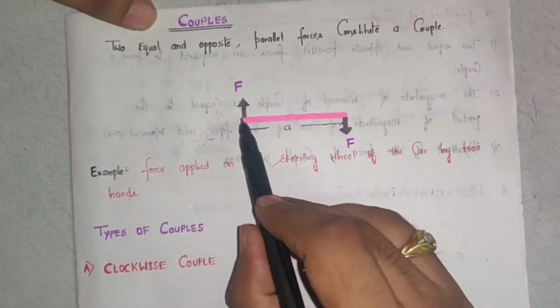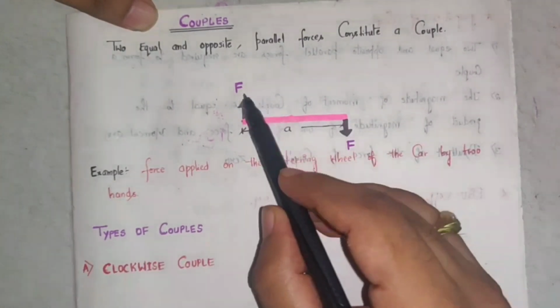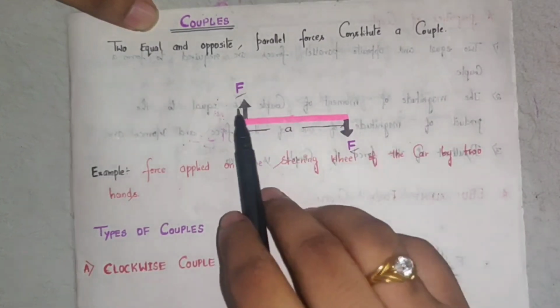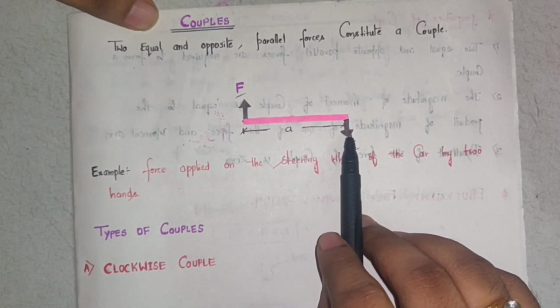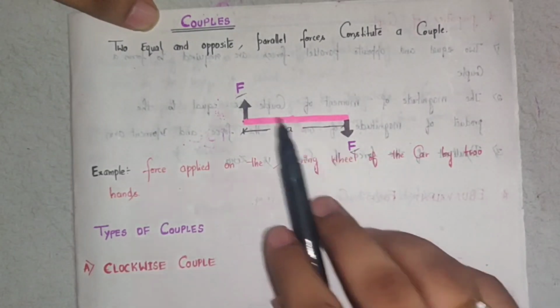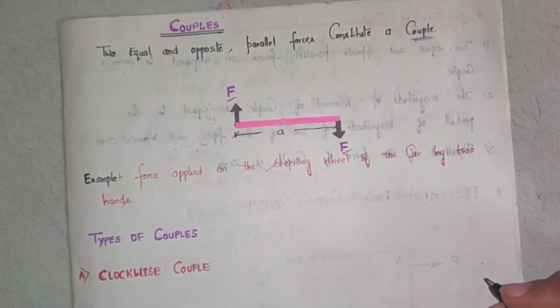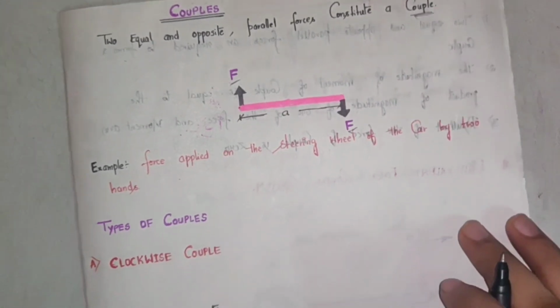That is, when a body is subjected to two forces which have equal magnitude, are parallel to each other and are opposite in direction, then that set of forces is called a couple.